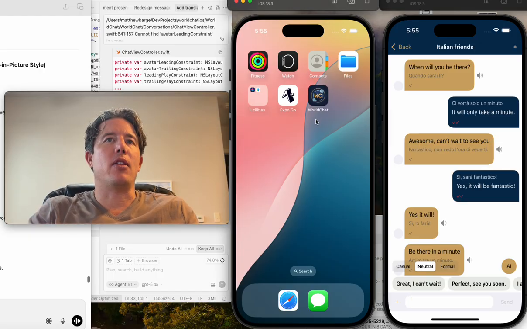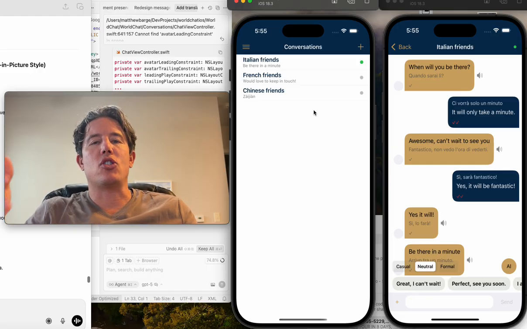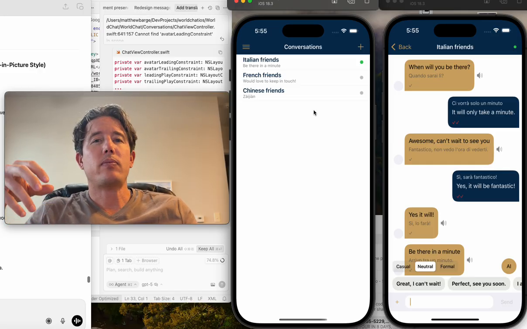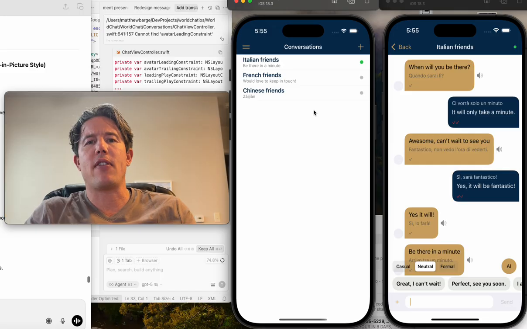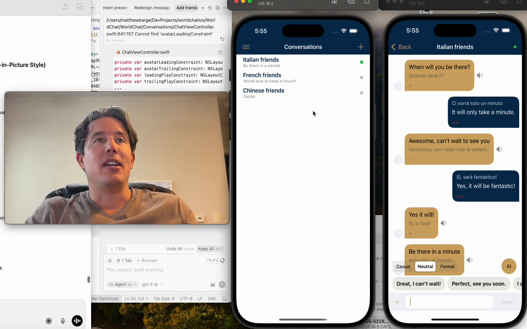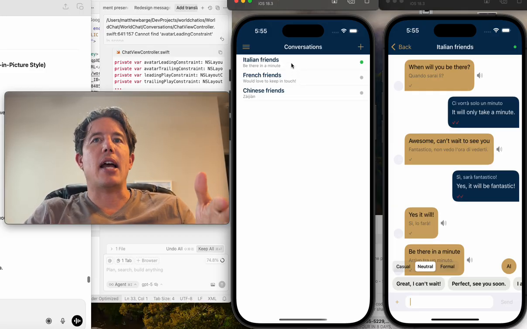This is my app on the left-hand side and the right, but I'm gonna go ahead and open it. What this app is: it started as, I'm doing international traveler, and it started as a way for, like, my parents are going on a trip next year. When you're on a trip, you make friends. That way you can stay in touch with those friends on your trip and also learn the language at the same time. But things have evolved. So I'm going to show you some functional enhancements, and then I'm going to show you some really amazing things that I'm unlocking through this opportunity.